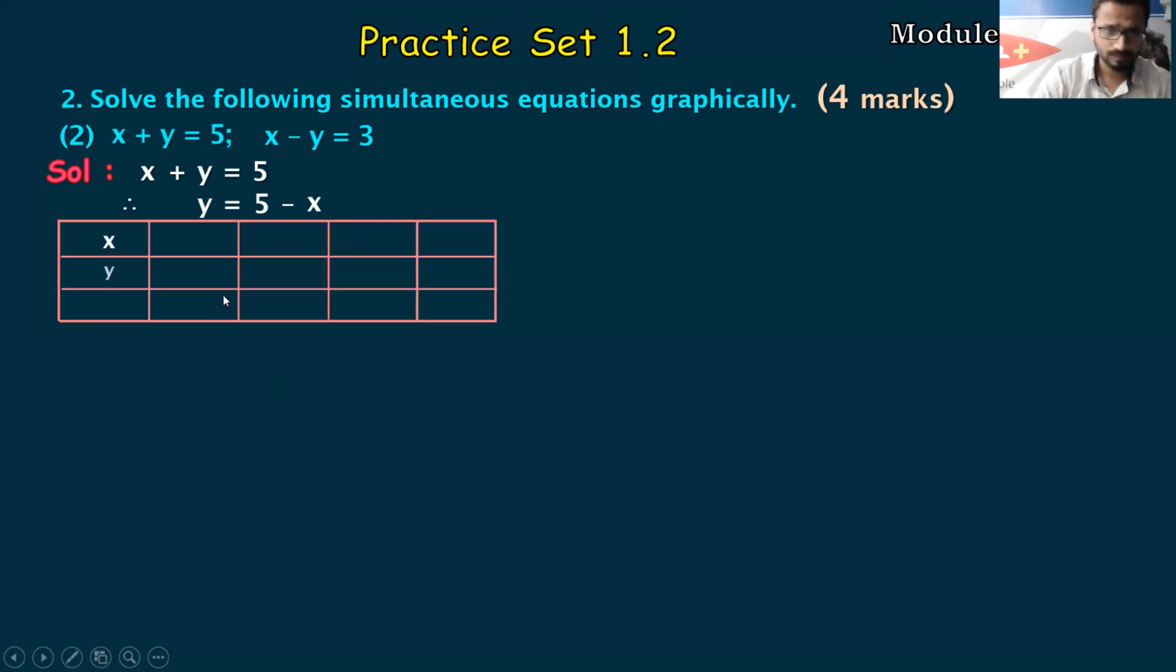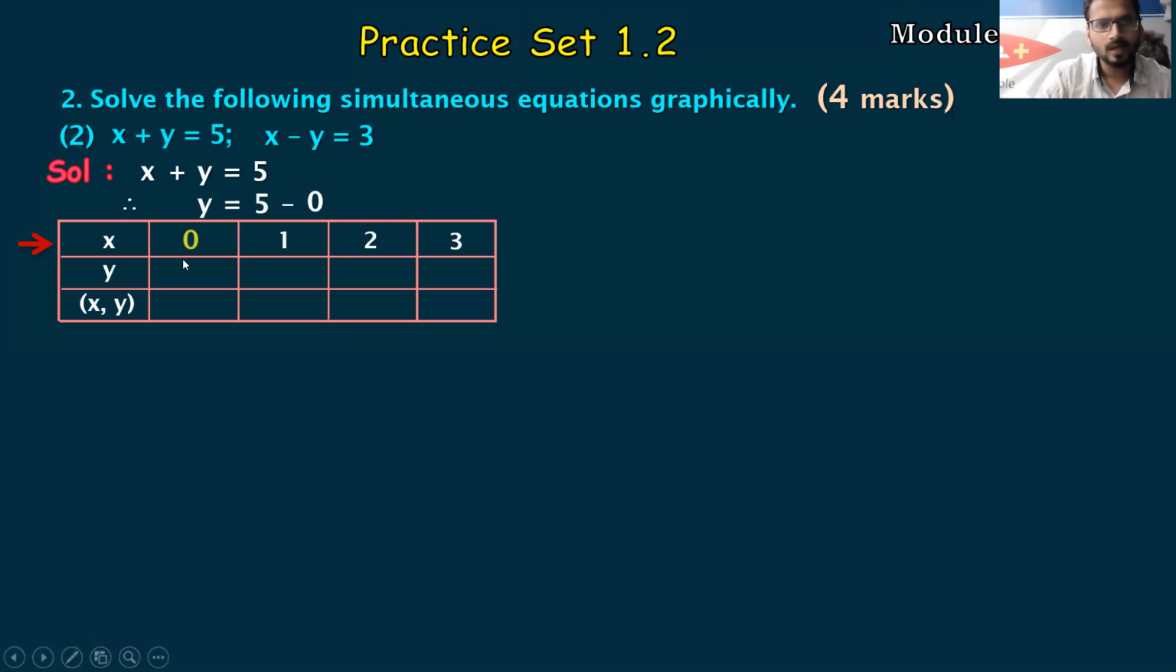Now make the table and do the calculation now. Since I have taken x on my right hand side, that means I have to consider x ka value. I have to assume x ka value. So I'll assume x ka value is 0, 1, 2, and 3. Four values. Four values are more than enough. Don't go for 5, 6 values. Okay, it's enough. Four values.